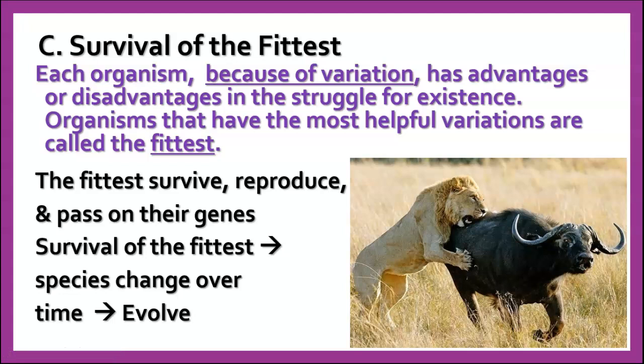The big thing is that in that struggle, there are usually some individuals in a population that, because of the variation that they inherited from their parents, have advantages or disadvantages in that struggle for existence. The ones that have the most helpful or most advantageous variations are called the fittest. The ones that are fittest to survive are going to survive and reproduce and pass on those genes to their offspring, which leads to change in the population over time, which is what we call evolution.